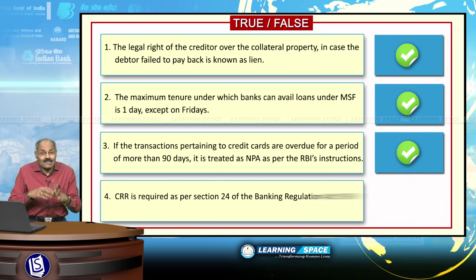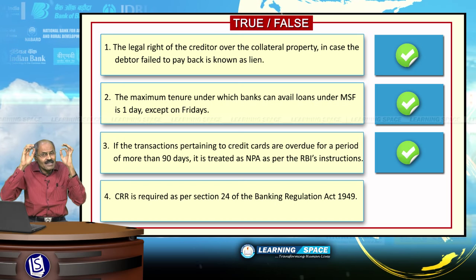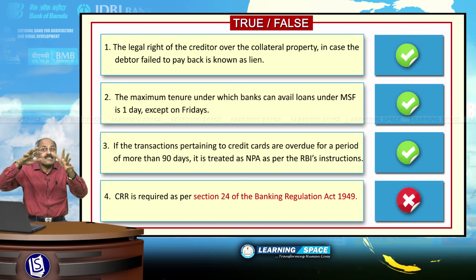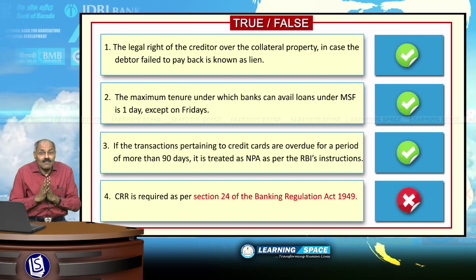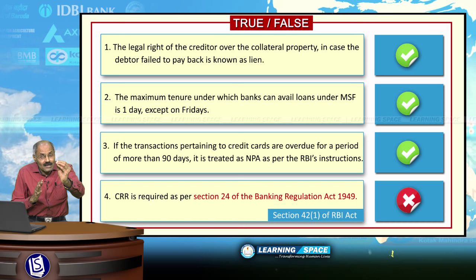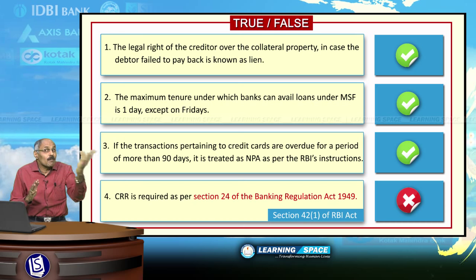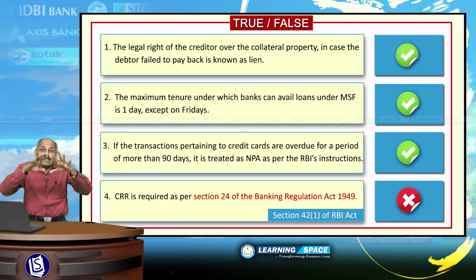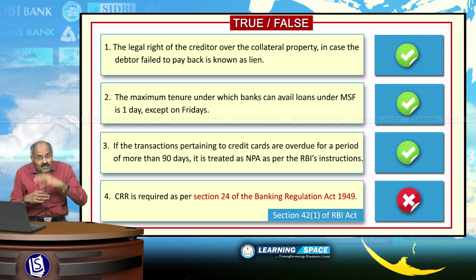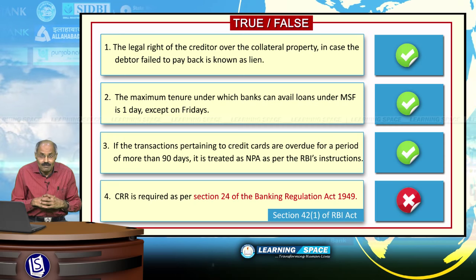Look into the next sentence. CRR, cash reserve ratio, is required as per the Banking Regulation Act. The given sentence is absolutely wrong. Cash reserve ratio is necessitated as per the Reserve Bank of India Act. Please don't forget, cash reserve ratio, that means the money which the banks are to keep aside in cash form, is required as per the Reserve Bank of India Act, specifically section 42(1) of the Reserve Bank of India Act, right.